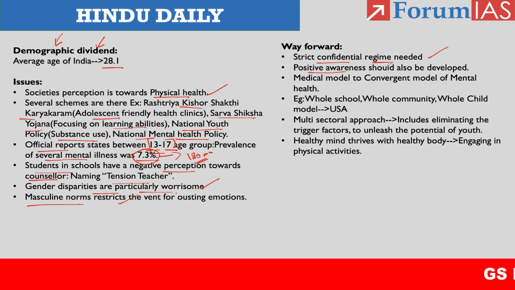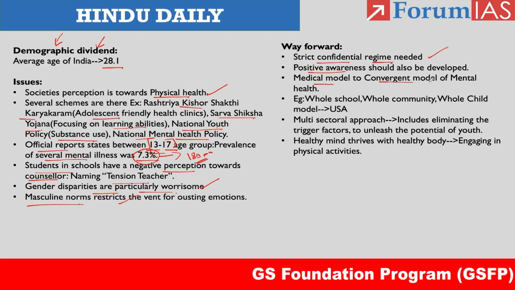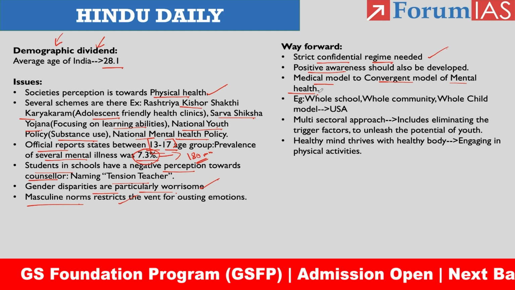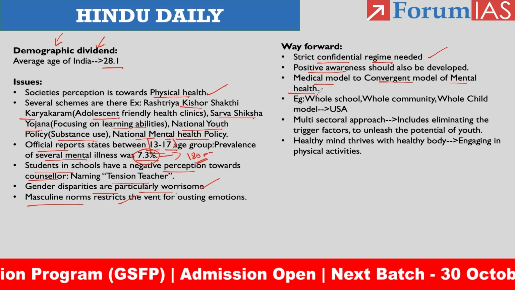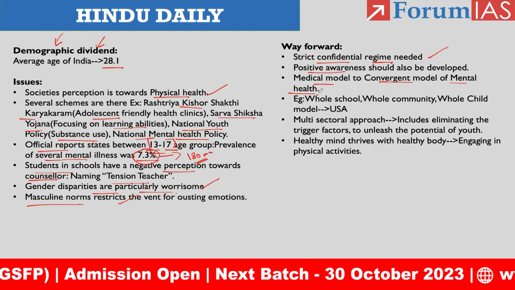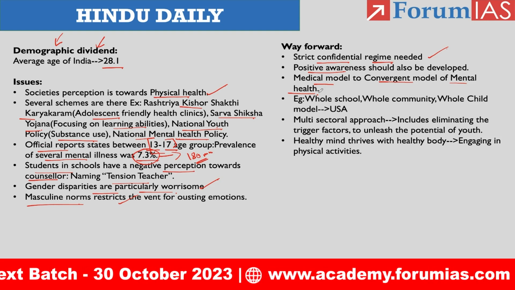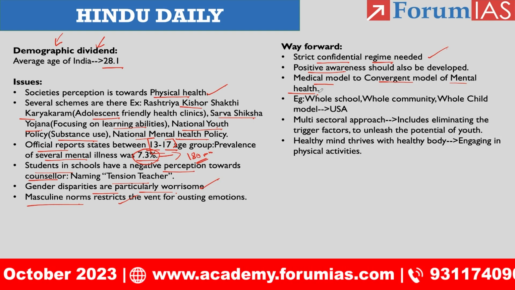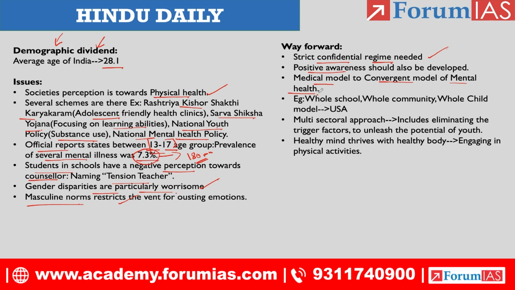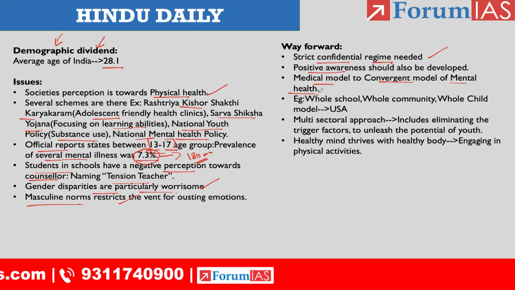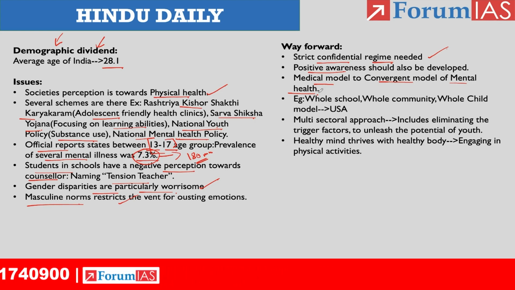Then thirdly, we need to move from a medical model to a convergent model with respect to mental health treatments. Right now, if you approach any psychiatrist, they will be providing certain antidepressants, right? And over time, you may become addicted to those antidepressants, or you may come out of the stress timeline you had. But rather than depending upon antidepressants, we need to find the root cause and eliminate those root causes. So this is how the convergent model has been stated.